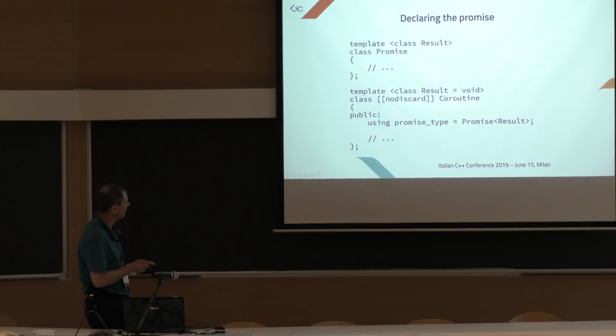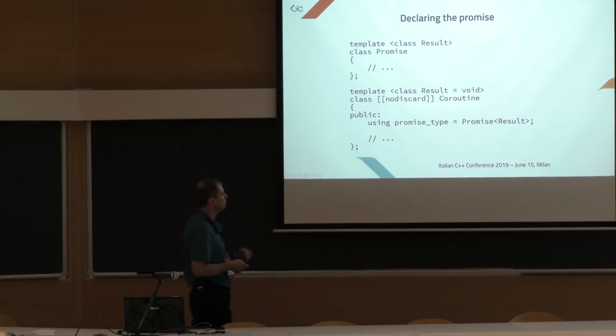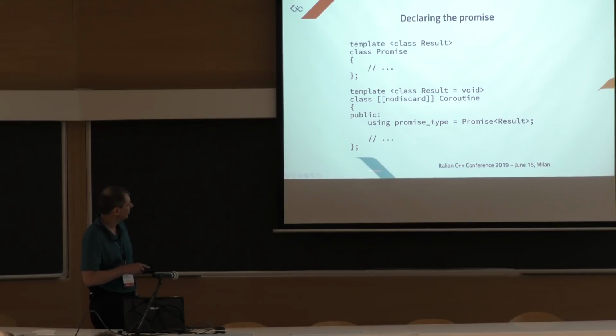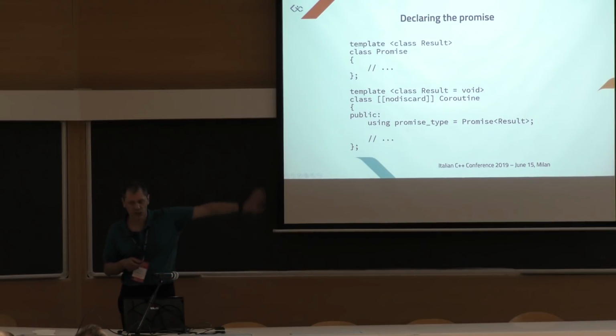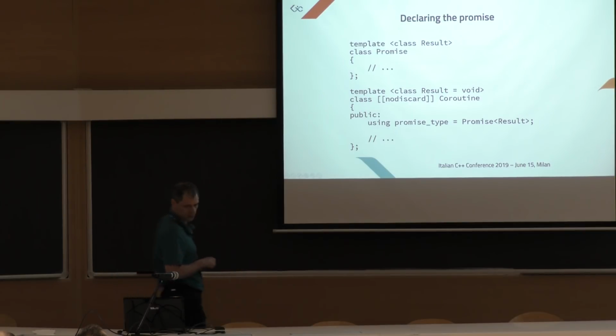Our coroutine here needs a promise, and we use this to hook the promise into the coroutine. So when the compiler sees a coroutine, it sees that it returns a coroutine object. It checks this type here, and it knows that, oh, the promise is this type here. This object will be used by the user of the coroutine. This one is actually an implementation detail. It doesn't need to be exposed to the user.